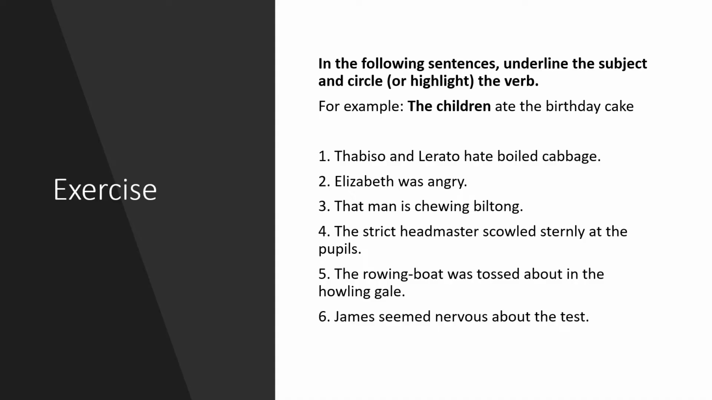Now it's time for a quick exercise. You've been provided with an example. The children ate the birthday cake. The instructions are as follows. Underline the subject and circle or highlight the verb. Firstly, we have to underline the subject, which is the thing or the person or the people doing the verb. In this instance, it's the children who are doing the verb, and obviously the verb is ate. So we underline the children and we highlight ate.